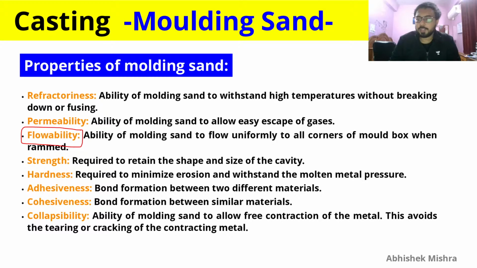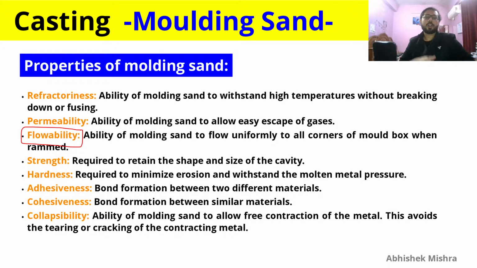Hardness is required to minimize erosion, because when your molten metal gets poured, there is a possibility of eroding the cavity or the passages. So hardness should be proper, and it should also withstand the molten metal pressure, or else it will erode.